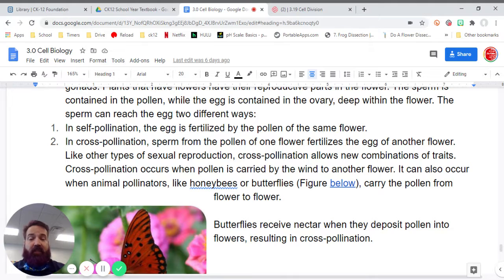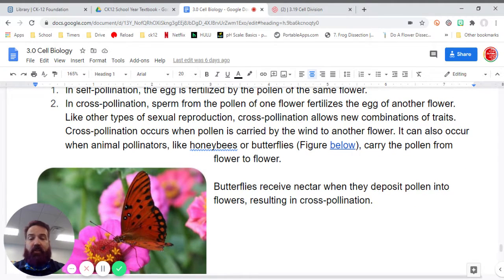In self-pollination, the egg is fertilized by the pollen of the same flower. In cross-pollination, sperm from the pollen of one flower fertilizes the egg of another flower. Like other types of sexual reproduction, cross-pollination allows new combinations of traits.